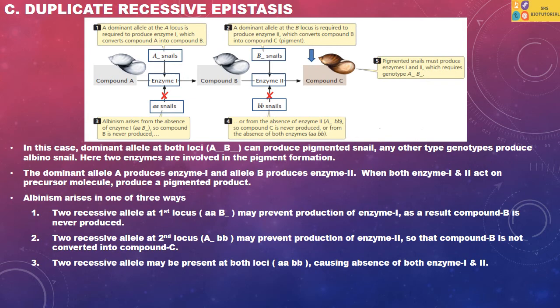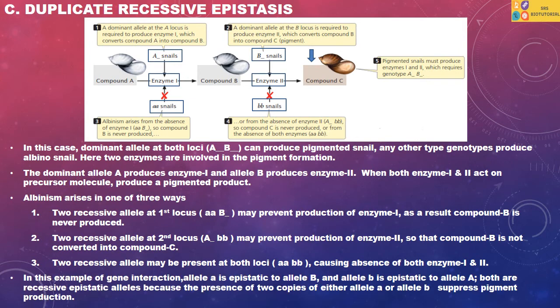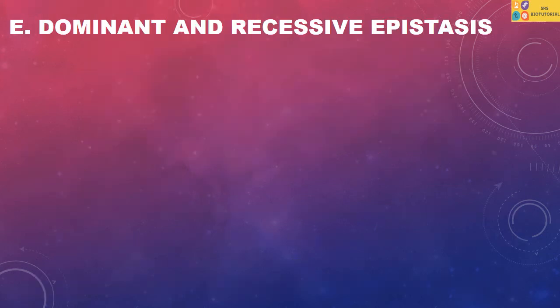Or there may be two recessive alleles at both loci, causing absence of both enzyme 1 and 2, so that the colorless precursor molecule cannot be converted into a pigmented product and the snail becomes albino. In this gene interaction, the recessive allele of gene A is epistatic to the dominant allele of gene B and the recessive allele of gene B is epistatic to the dominant allele of gene A.